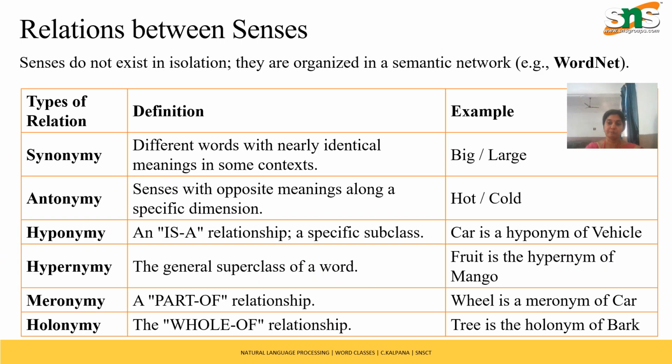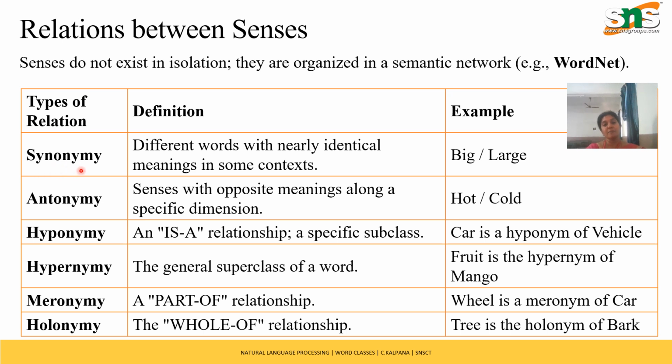And next are the relations between senses. This is very important. We have different types of senses. If you take a particular word, it has many senses, many aspects. So we are going to study the relationship between those senses. The relations are synonym, antonym, hyponym, hypernym, meronym, and holonym. These are the things we are concentrating on for the relations.